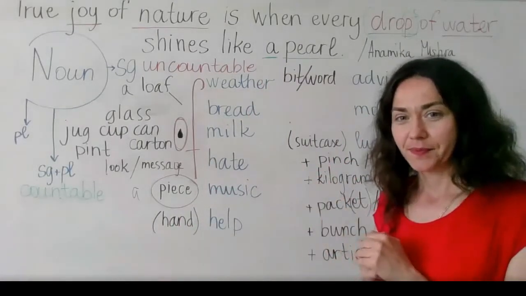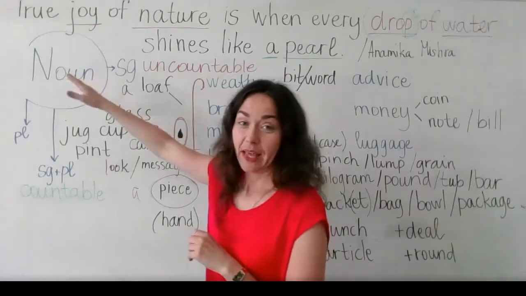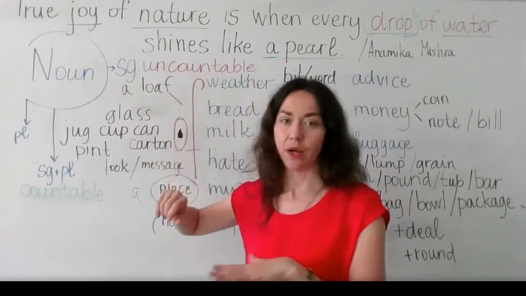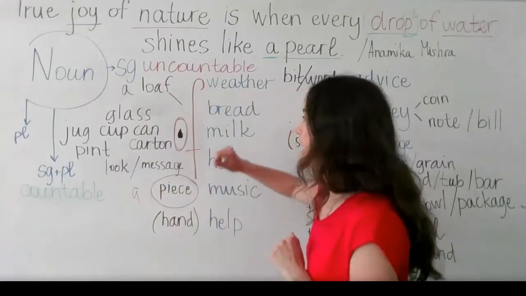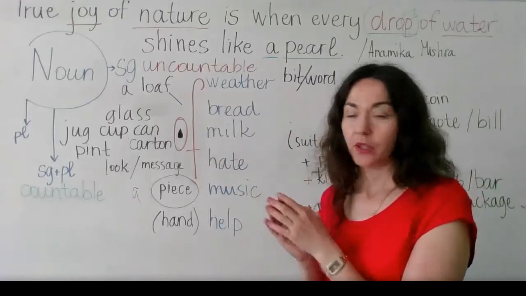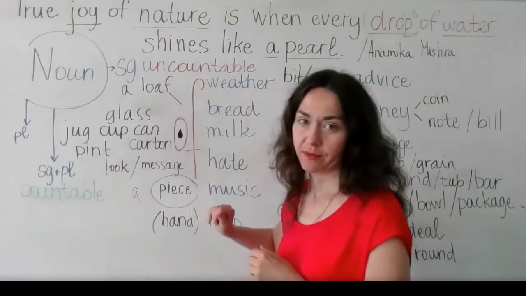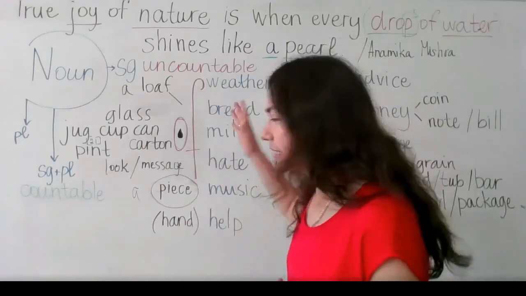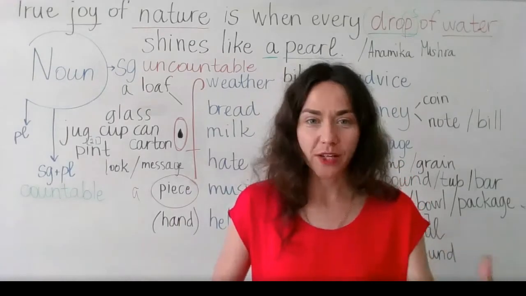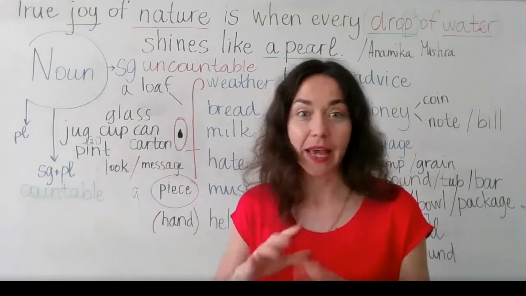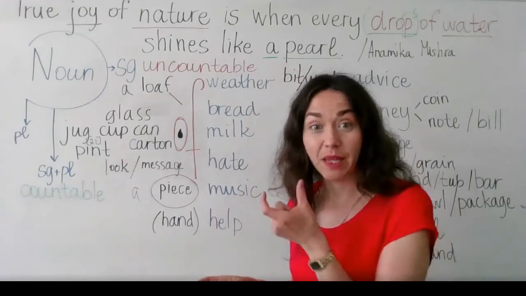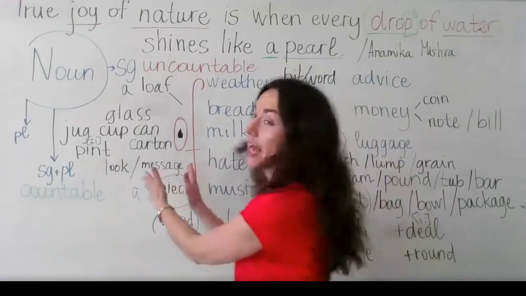Let's summarize. To speak again about nouns in singular, we call them uncountable nouns. You cannot count them. But if you want to speak about part of that uncountable noun, you have to use some other words. Practice at home. Make different phrases. Use these phrases in sentences. Ask questions. Speak about everything you see around you. Don't forget, we have uncountable nouns, but you can speak about parts of them by adding other words.